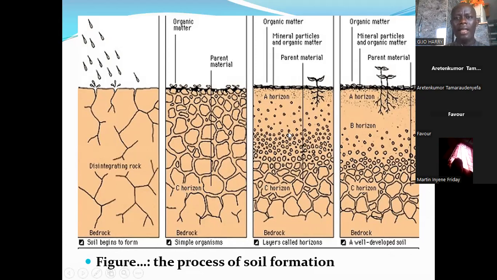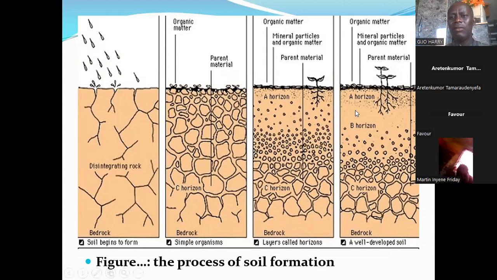Then, in the third picture there, you notice that gradually other features of the soil are being formed. Plants have grown. The A horizon is formed. That is, the horizon of organic matter has formed, and other horizons are also gradually forming. You see the C horizon and the bedrock.